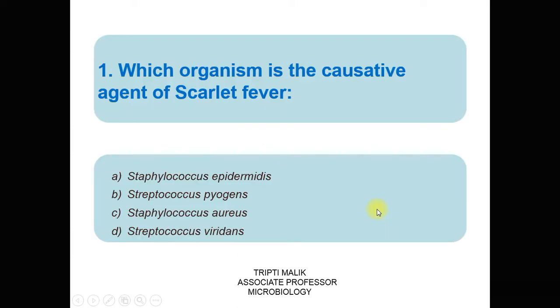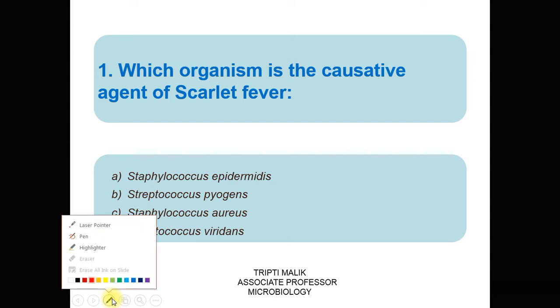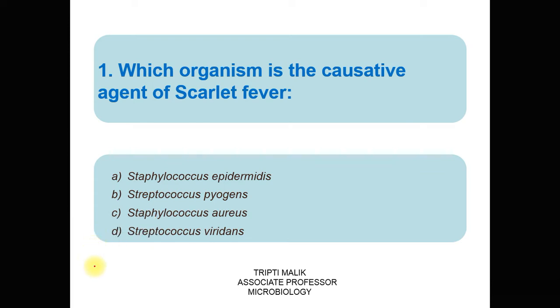The first question is, which organism is a causative agent of scarlet fever? Option A is Staphylococcus epidermidis. Option B is Streptococcus pyogenes. Option C is Staphylococcus aureus. Option D is Streptococcus viridans.